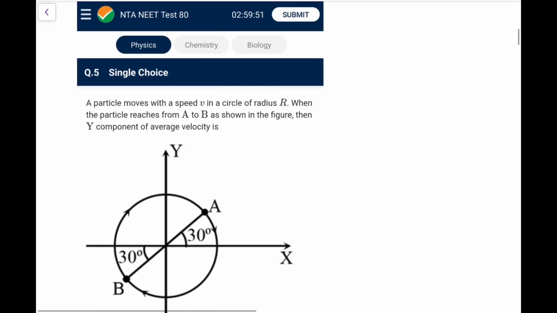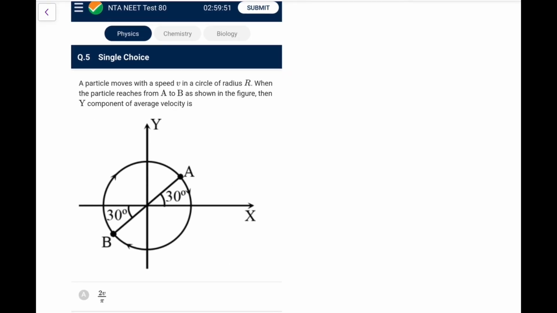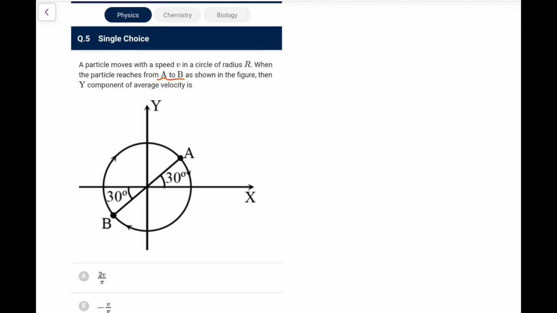Now next, a particle moves with a velocity v in a circle of radius r. When the particle reaches from A to B as shown in the figure, then the y component of average velocity is? So it goes from A to B like this. What would be the y component of average velocity? We know the definition of average velocity says displacement upon time taken. We only have to find the y component, so v average along y would be delta y by delta t. So what is delta y? It would be definitely negative.